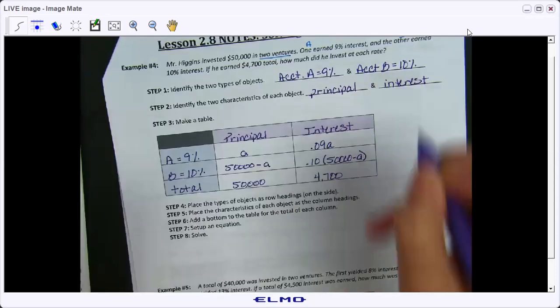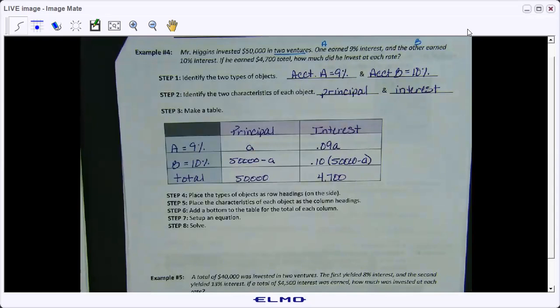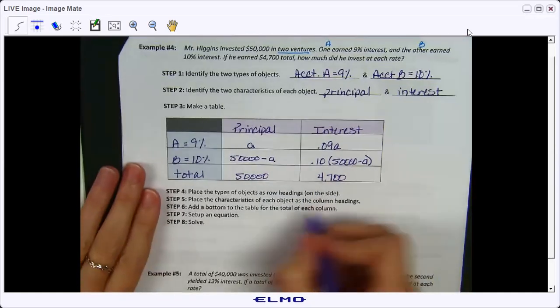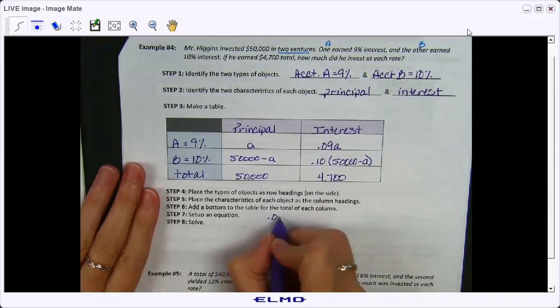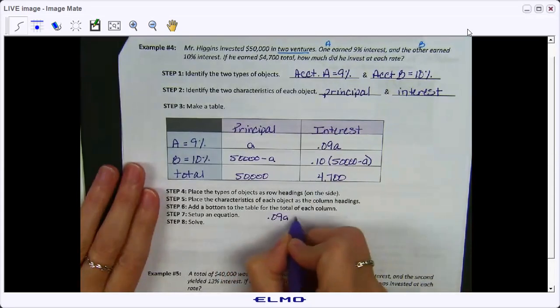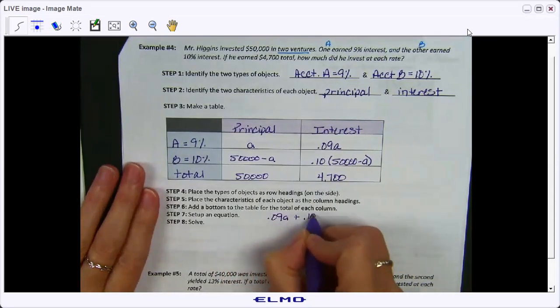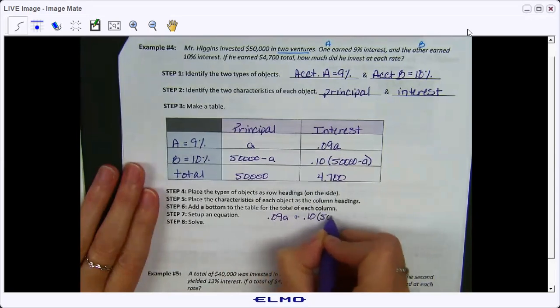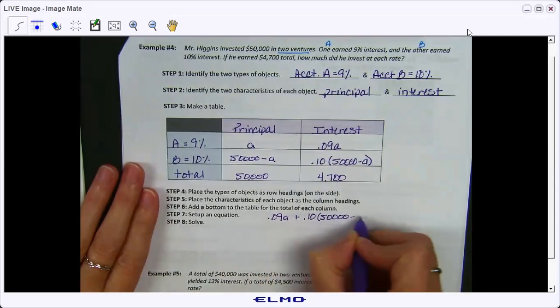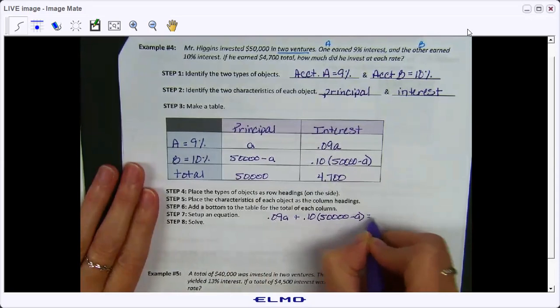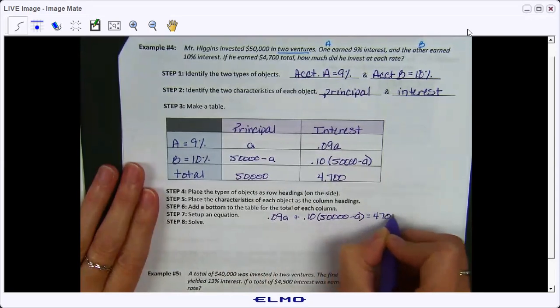Now the way that you set up the equation is the same. Okay. We're going to use the right column. And we set it up as 0.09A plus 0.10 times 50,000 minus A equals 4,700.